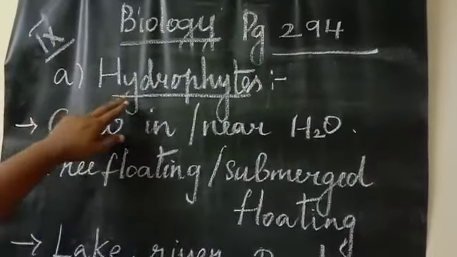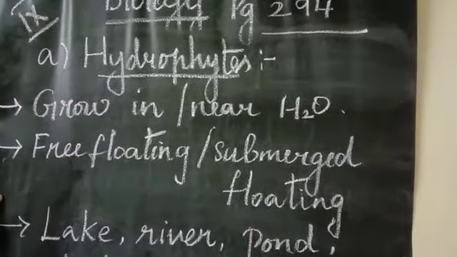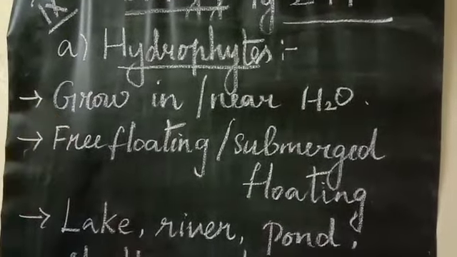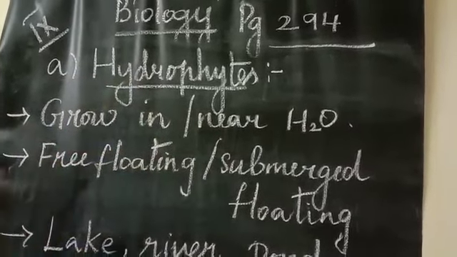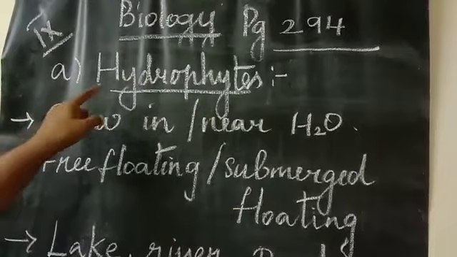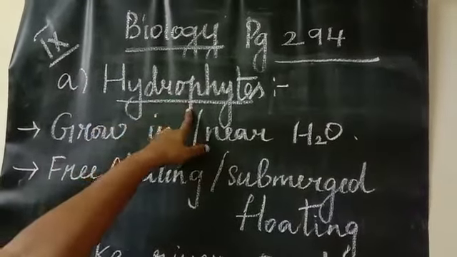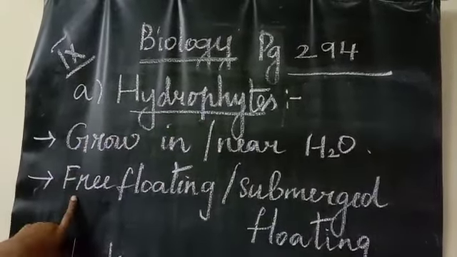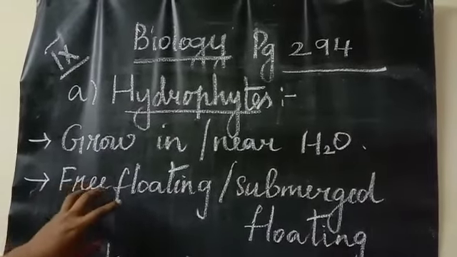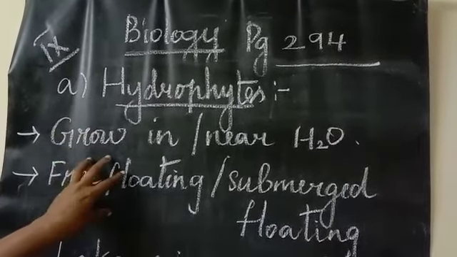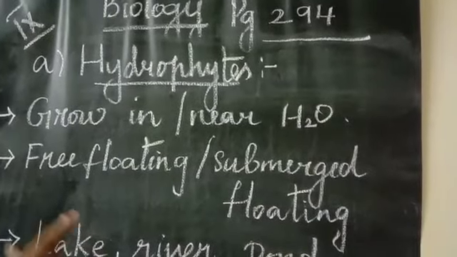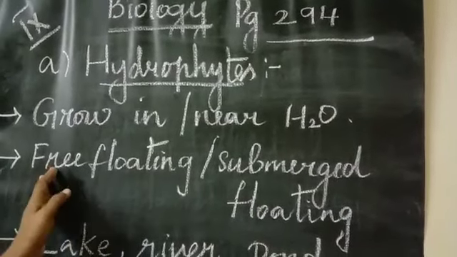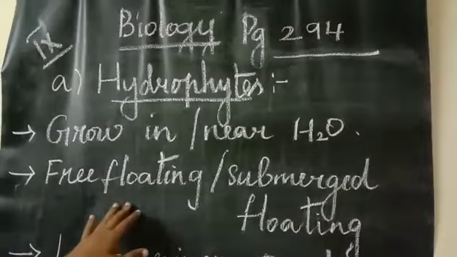Next we are going to see about the hydrophytes. What do you mean by hydrophytes? The plants which grow in or near water are called hydrophytes. Already I have told you, hydro means water and phytes means plants. And they are free floating actually. Sometimes hydrophytes may be free floating. Along with the water they start moving from one place to another. When the water bounces and moves, the plants move. So that is called free floating.